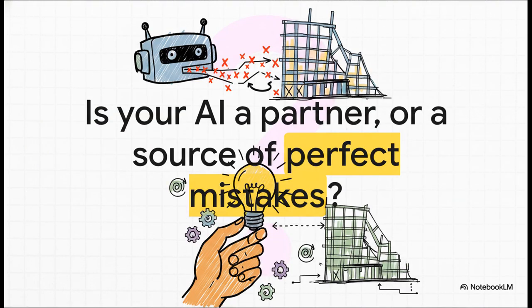So I'll leave you with one final question to think about the next time you open up your coding assistant. Right now, based on how you use it, is your AI a real partner, or is it just a really fast way to make perfect mistakes? The choice and the power is all yours.